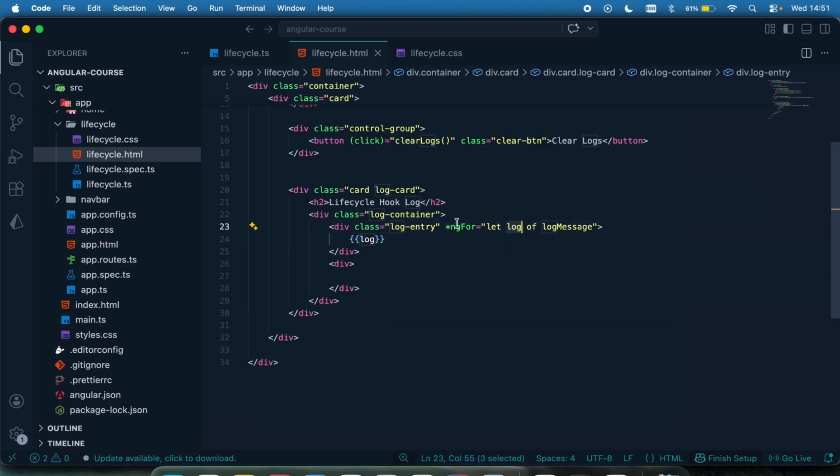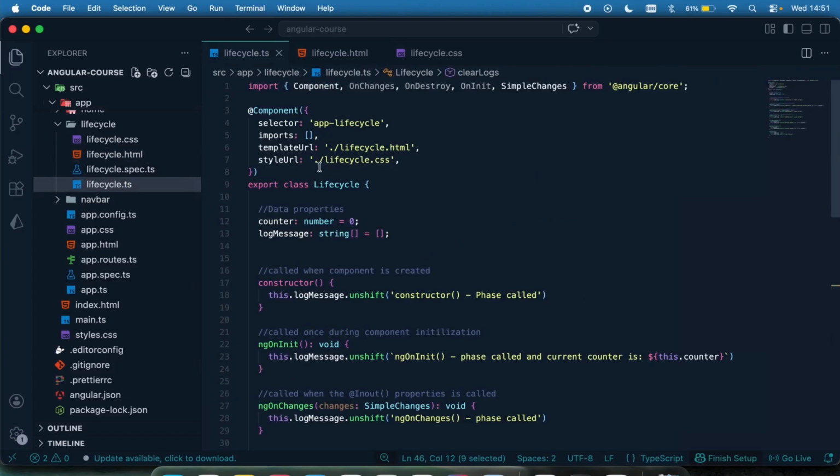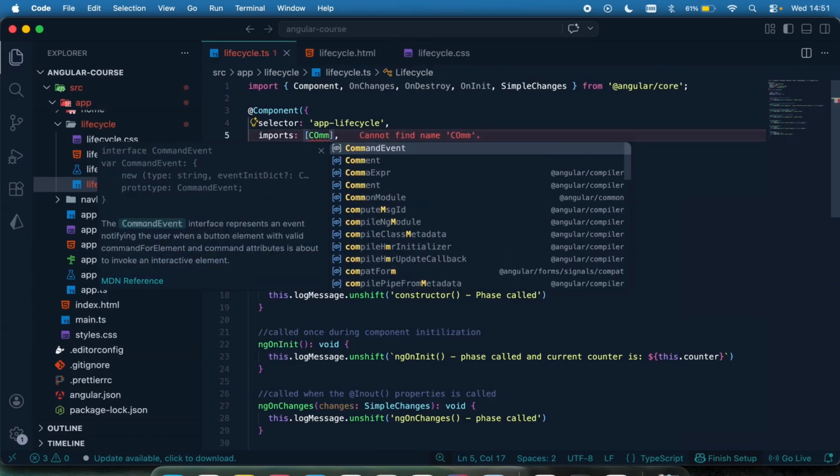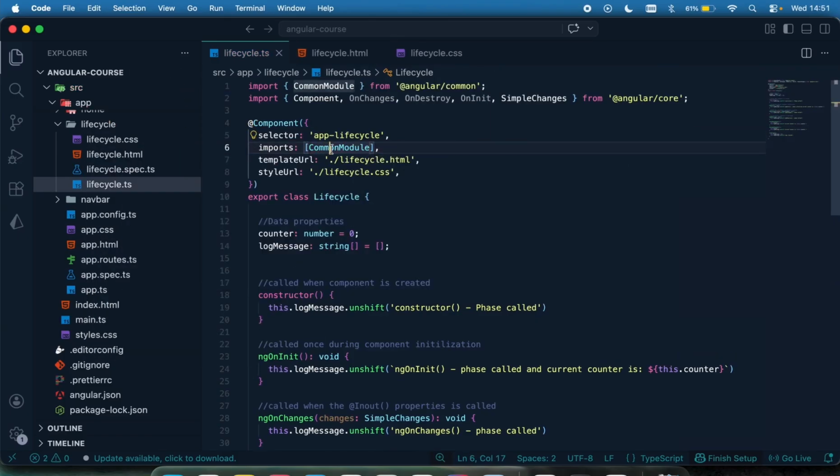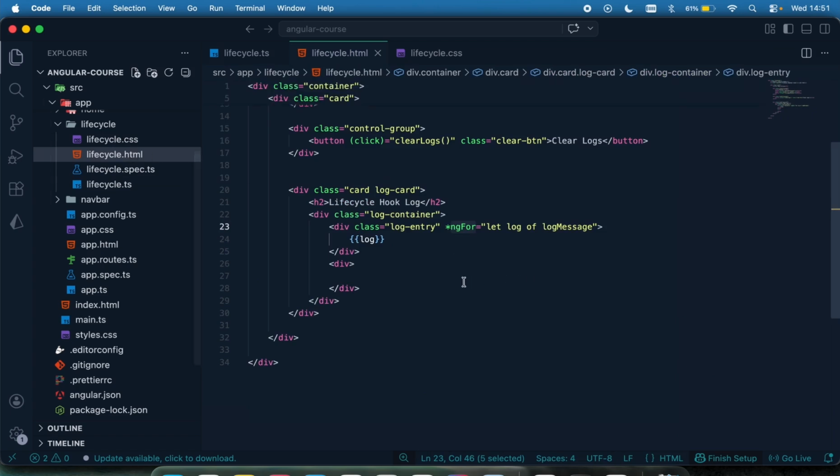Again, remember before you use the ng-for, if you're using the classical syntax, or any of the syntax you want to use, you need to bring in the common module like that. Very important. Whether you're using the new syntax or the classical syntax, you need to bring in your common module. Okay, now moving down to this other div right here, I want to also display, use my ng-if,